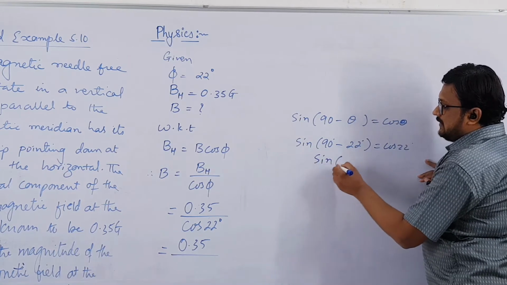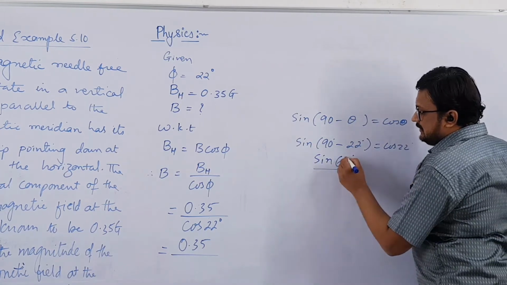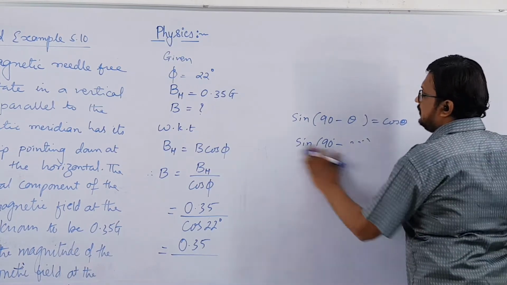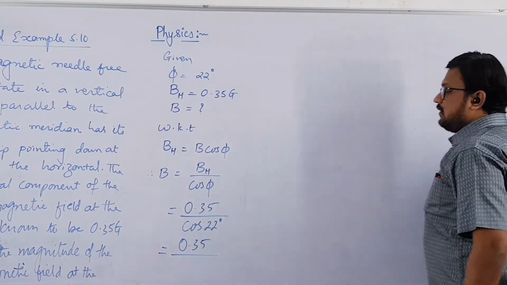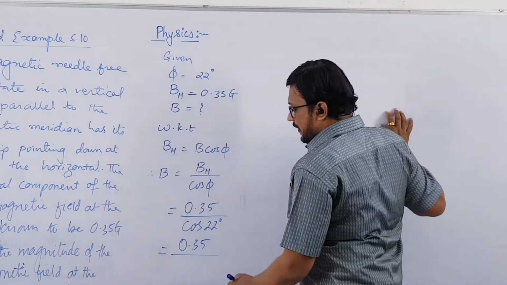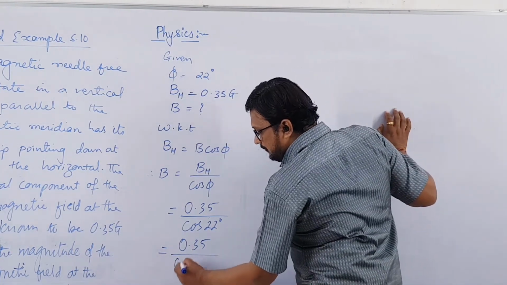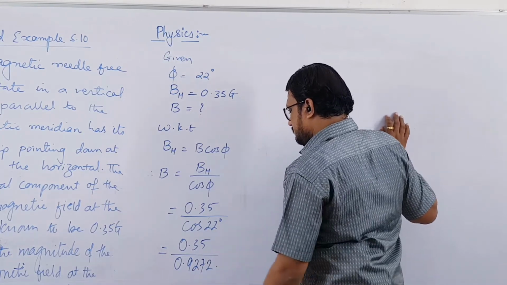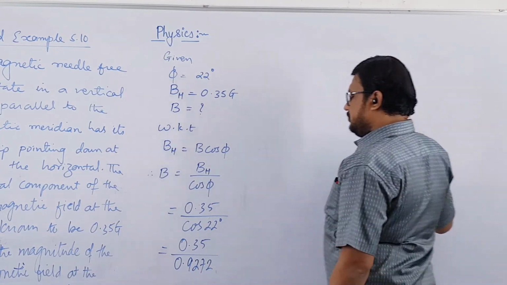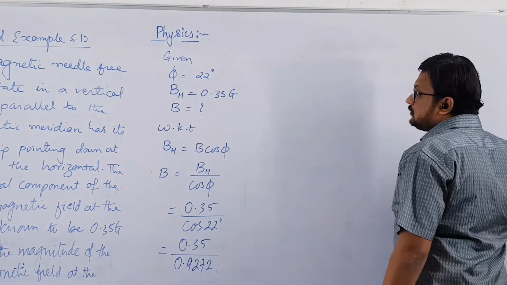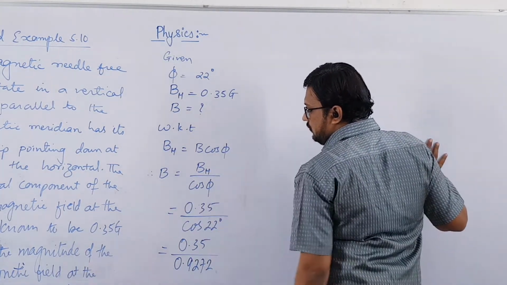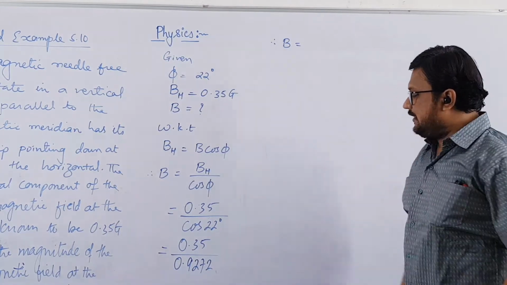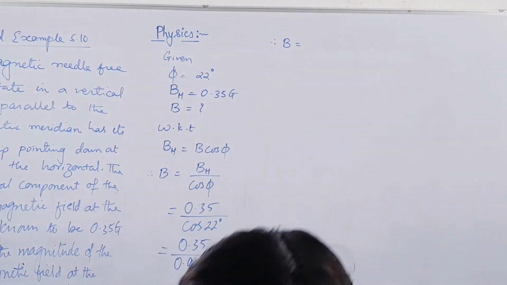So that will be equal to sine 68 degree, right? So we have to find the value of sine 68 degree. If you use a table having natural sine, the value of sine 68 will be 0.9272. So therefore B will be equal to 0.35 divided by 0.9272.